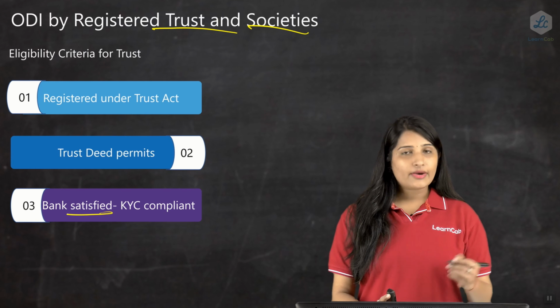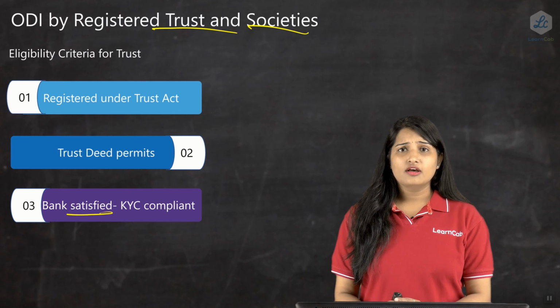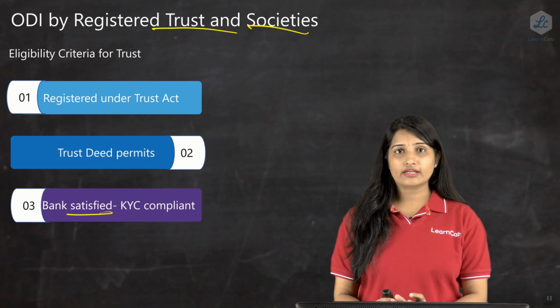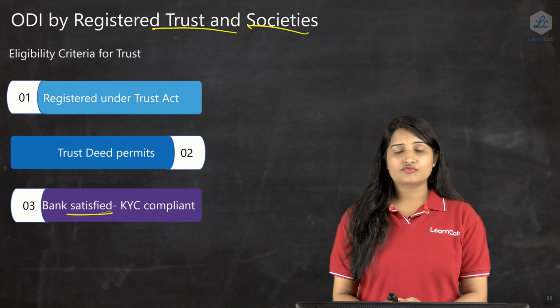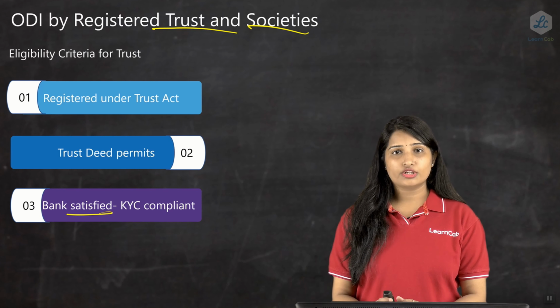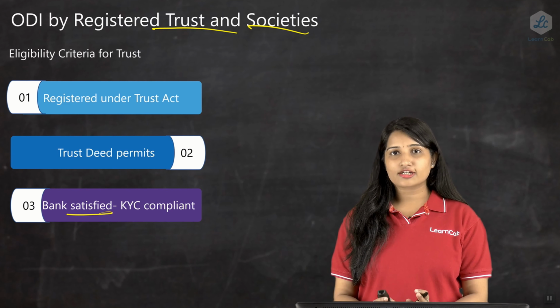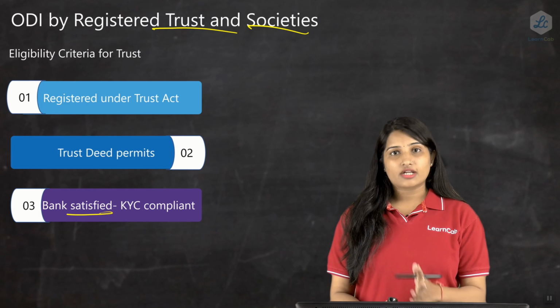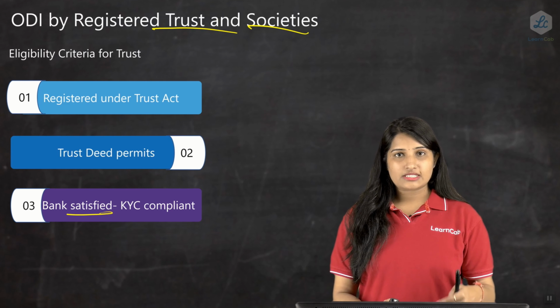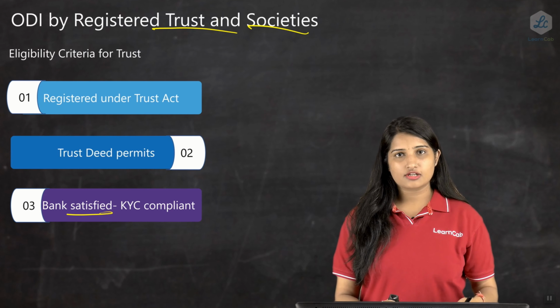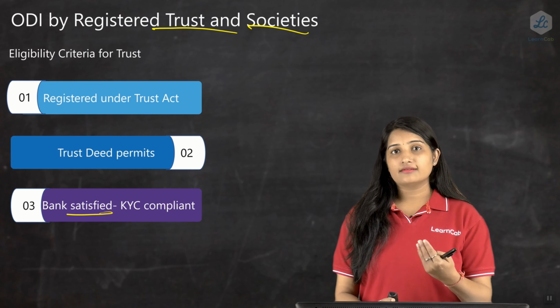The next one is that the bank has to be satisfied with the KYC. KYC is always an important document which has to be satisfied. Let's say it's an FDI transaction or an ODI transaction, or any of the transactions under FEMA, the KYC has to be complied with. If KYC is not complied with, then our AD banker will not at all allow your transaction, nor even RBI. First the AD will scrutinize the documents, and only then is it given to RBI. If the entity does not satisfy the KYC compliance, then the